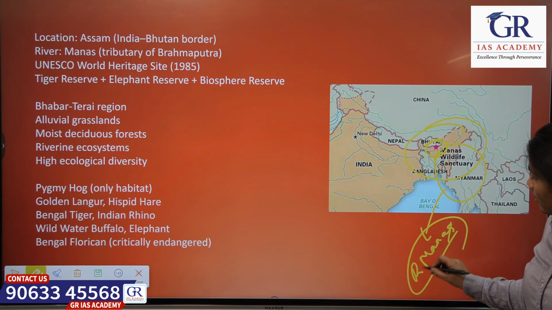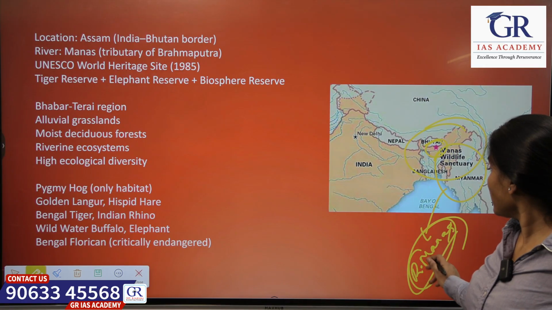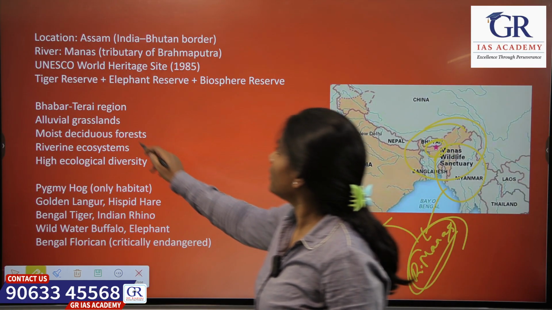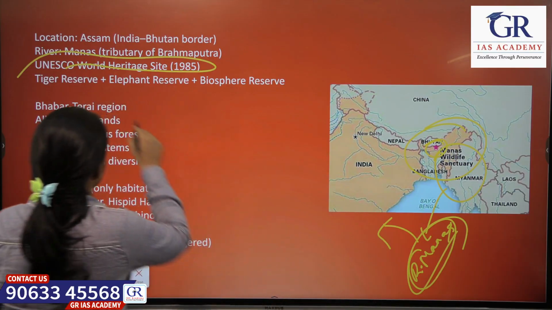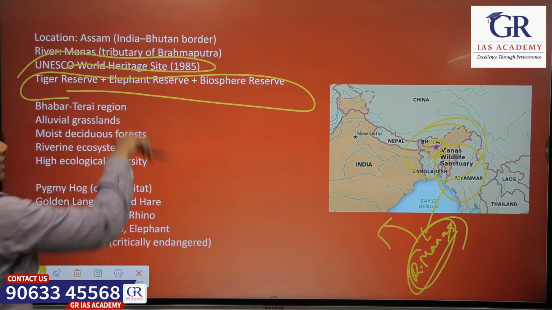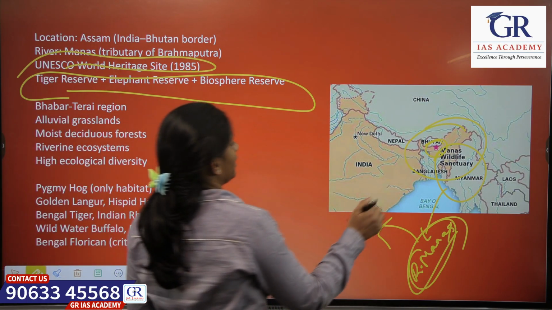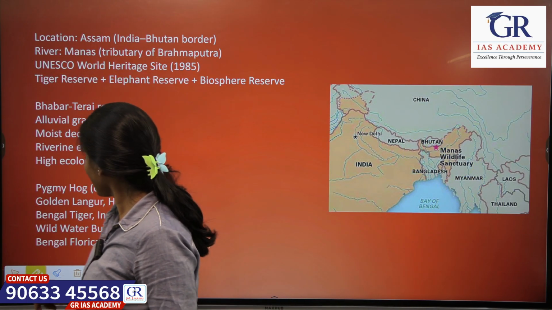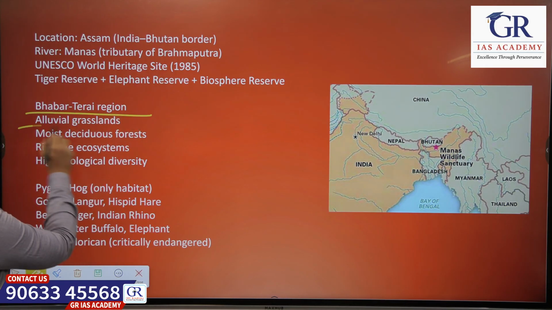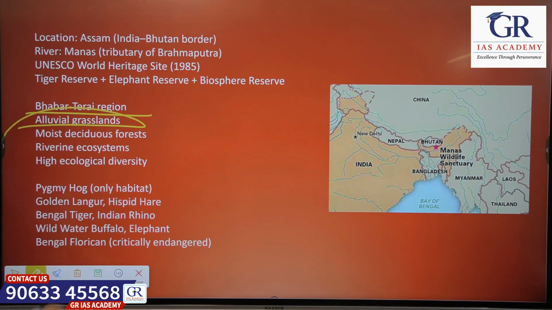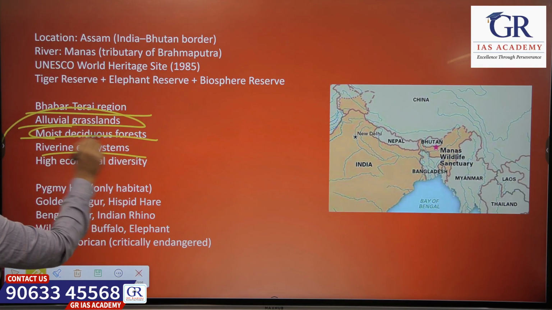So the river Manas is the reason why it is called Manas National Park, and it is identified as a UNESCO World Heritage Site, and it also comes under Tiger Reserve, Elephant Reserve and Biosphere Reserve, and it is in the Bhabar Terai region. It has grasslands which have alluvial soil, and deciduous forests are present.